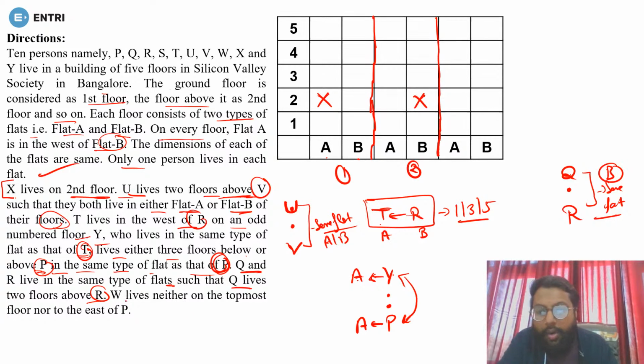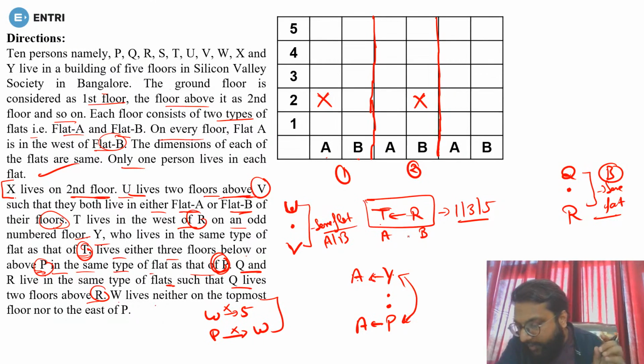Done. Okay, now W lives neither on the topmost floor nor to the east of P. Now see, W can't be on the 5th, also not to the east of P. Done. So all the information is now given. Now let's see how to proceed and how to solve it. That is the most important thing we have right now.